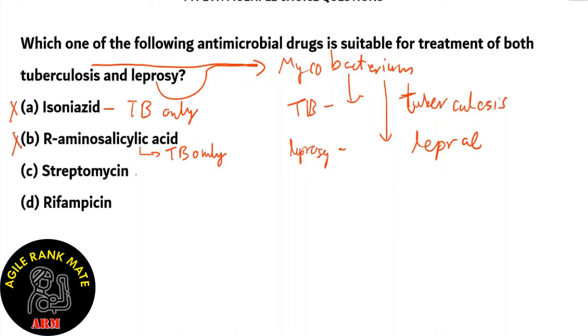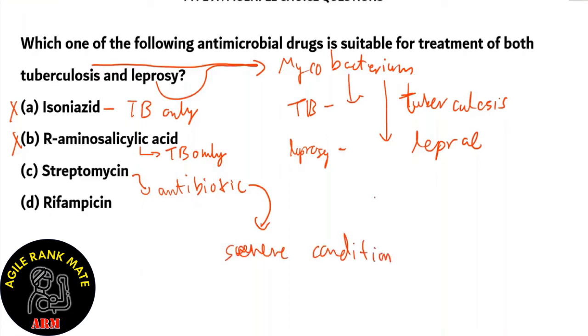What about option C, streptomycin? Streptomycin is a general antibiotic, and this antibiotic is used for severe conditions. So if you have a severe condition of TB, this works, but this is only for severe conditions, and second, it can affect many diseases, not just tuberculosis and leprosy. So option C is incorrect.